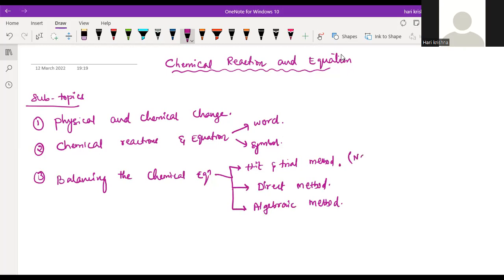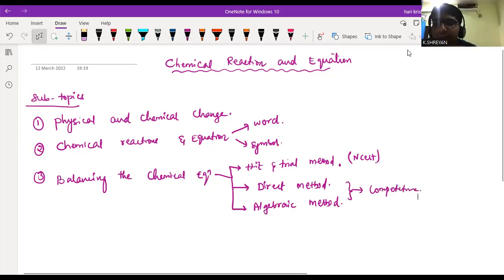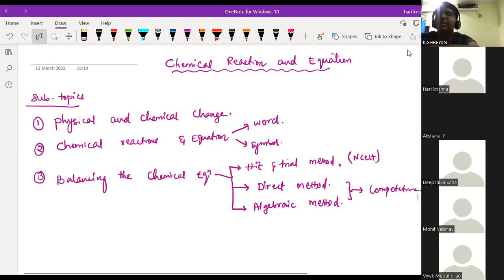Hit and trial and direct are according to the NCERT. The algebraic method is for the competitive side. If you have good knowledge, you can use the direct method itself; you don't go for the algebraic or the hit and trial. That is the best. Within seconds, you can solve the problem with the direct method. The only thing is practicing. You have to practice a lot of questions on this. I will give you many worksheets for that, so you don't worry about that.